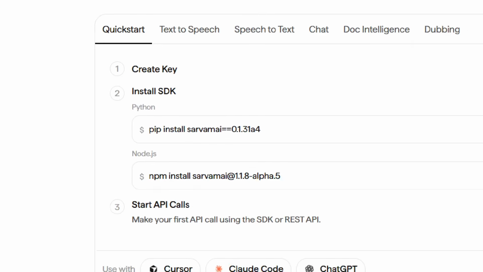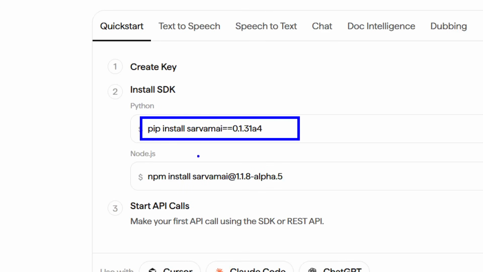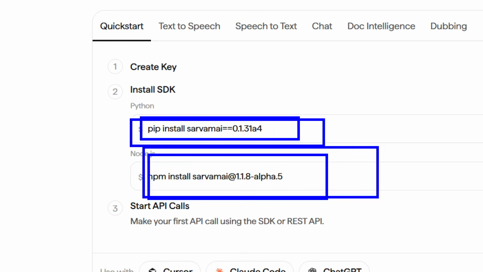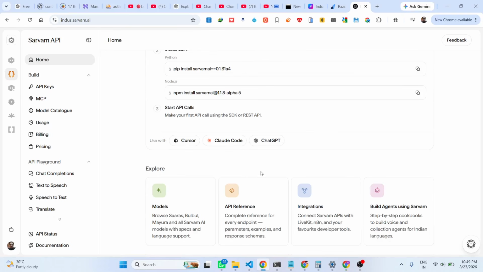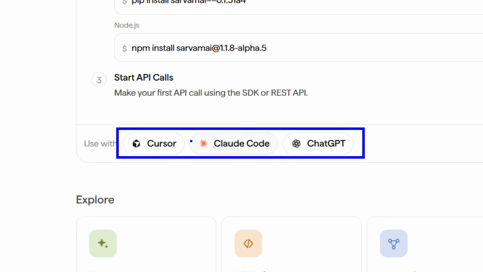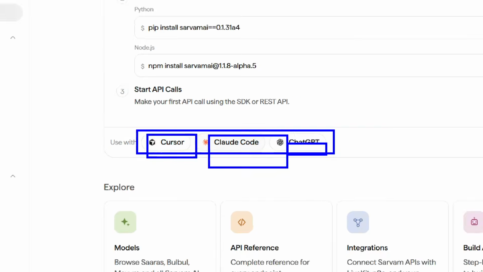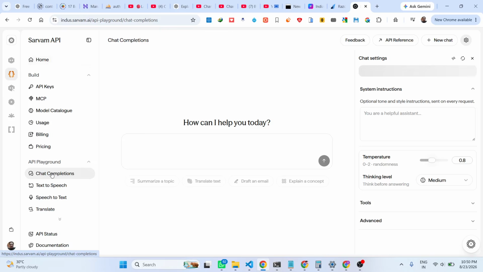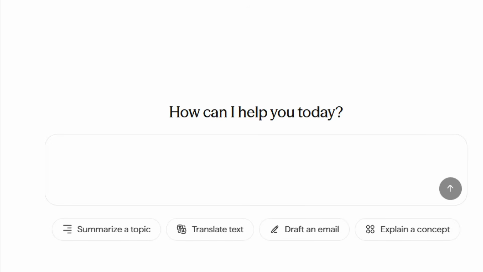As you see, they have instructions for installing this SDK directly on your machine. You can use it through pip or Node.js. Simply install this and you can integrate it with popular AI coding editors like Cursor, Claude Code, ChatGPT. You can read more about it. They also have a playground section where you can try out all the AI models totally free. The interface looks something like this.